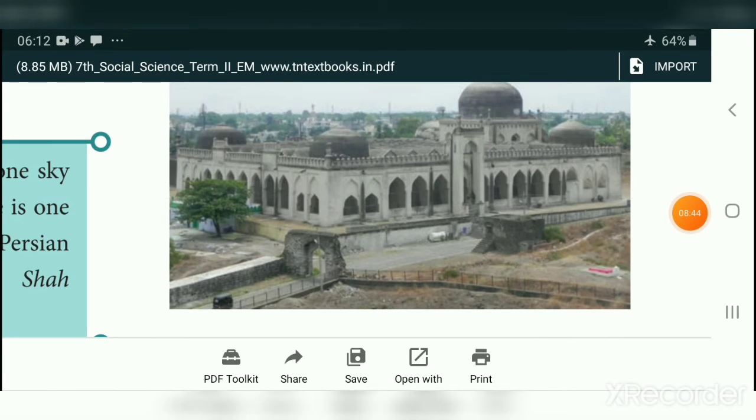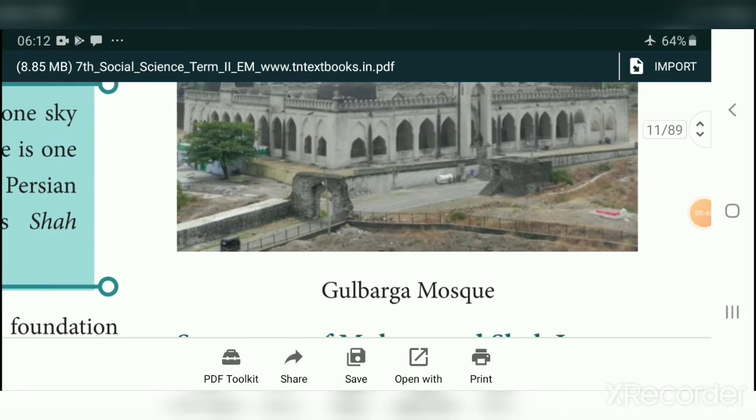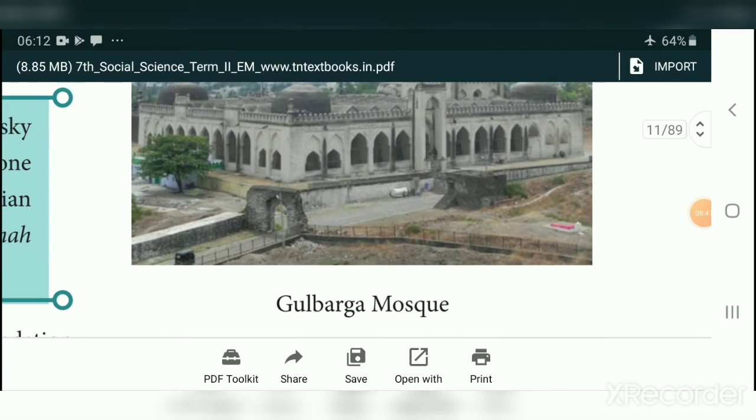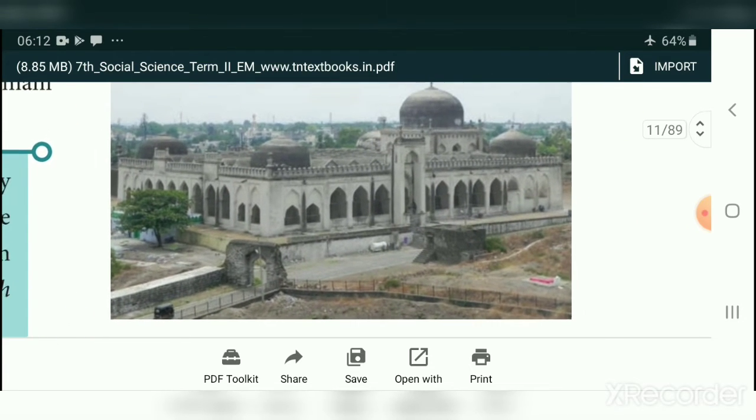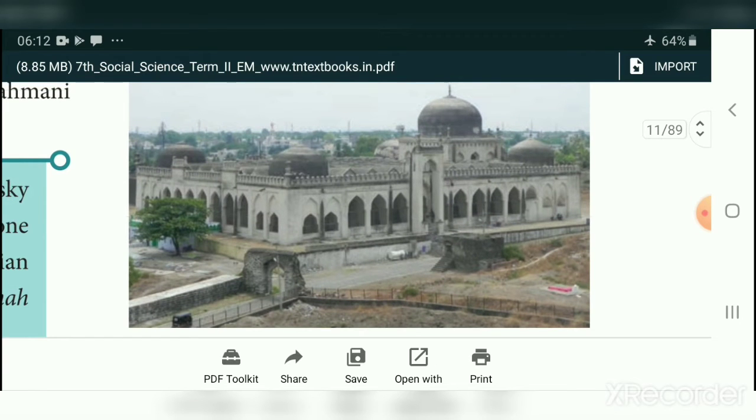You see the mosque. This mosque is called Gulbarga Mosque. It was built by Muhammad Shah I.